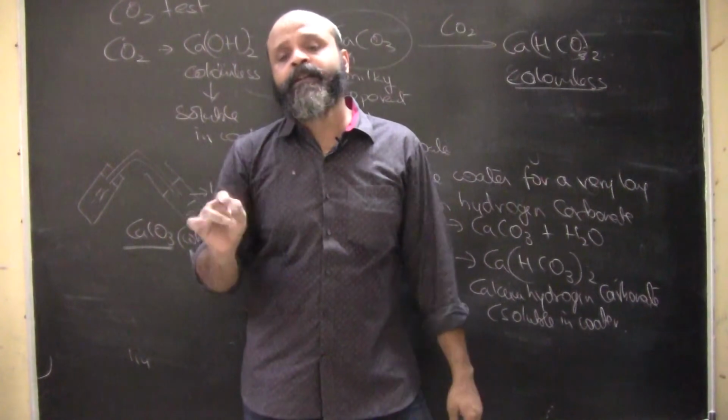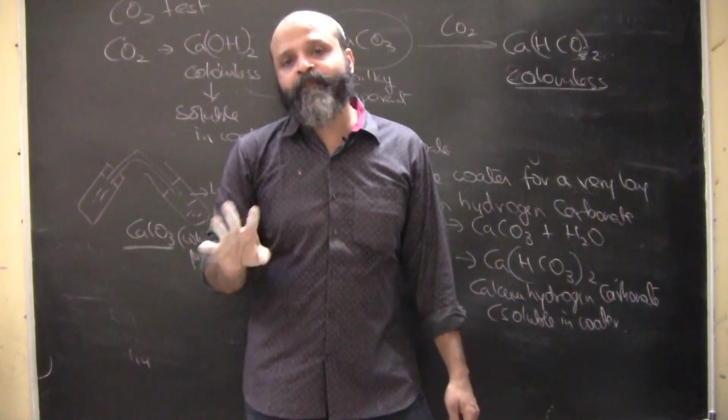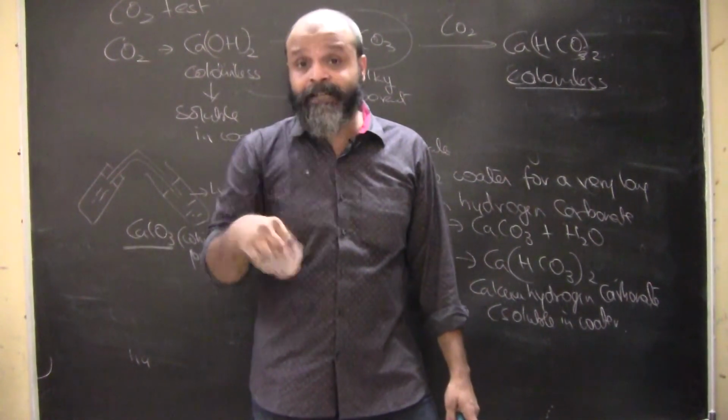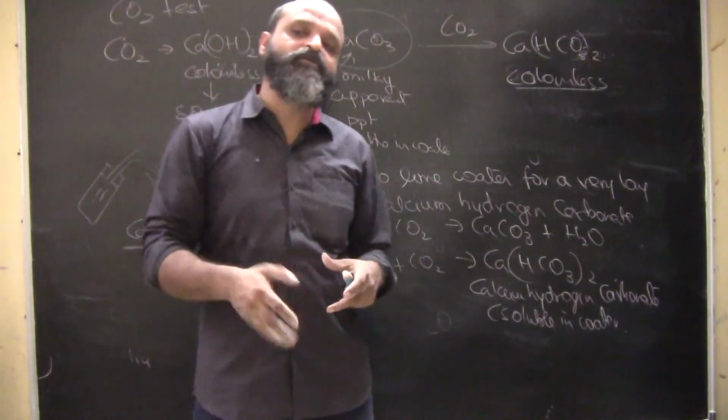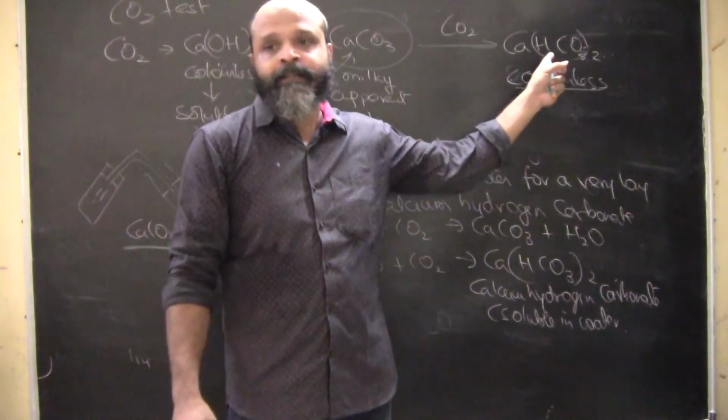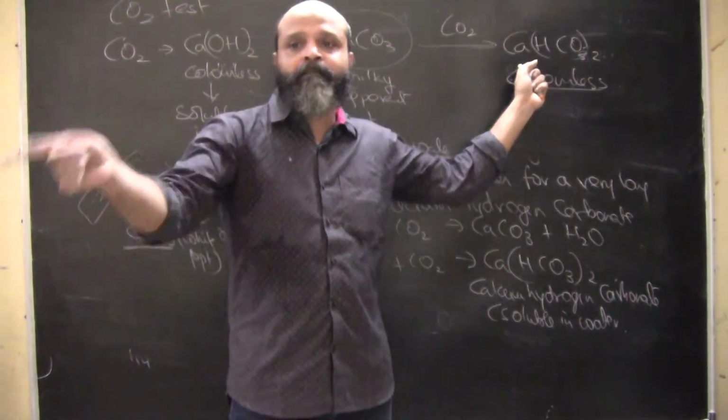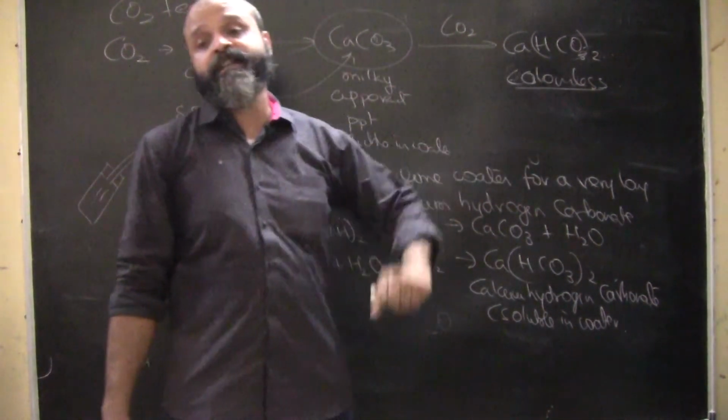However, if you keep on passing carbon dioxide as and when it is getting formed in the reaction, this carbon dioxide will slowly start converting the calcium carbonate to calcium hydrogen carbonate, which is again colorless.